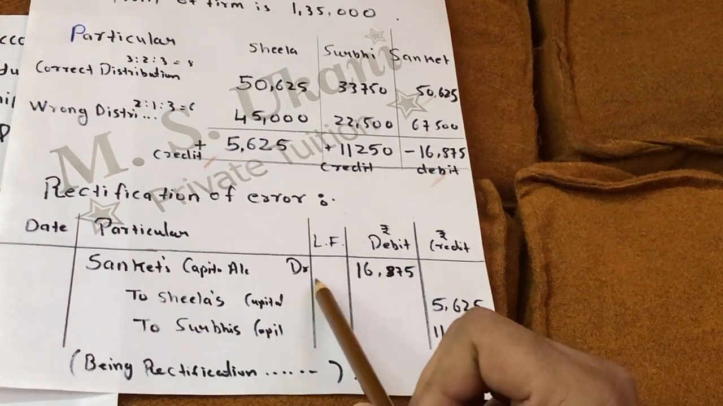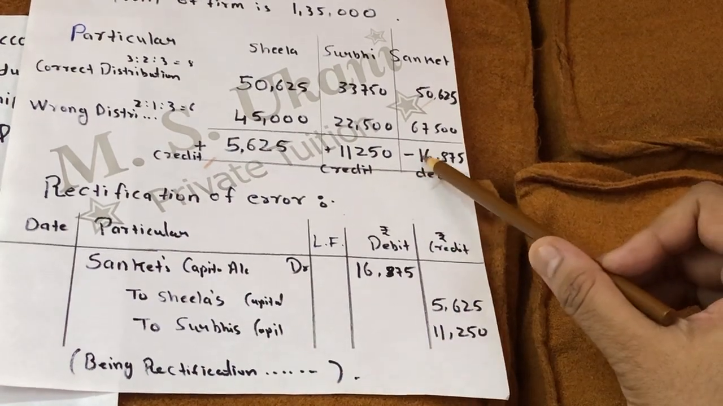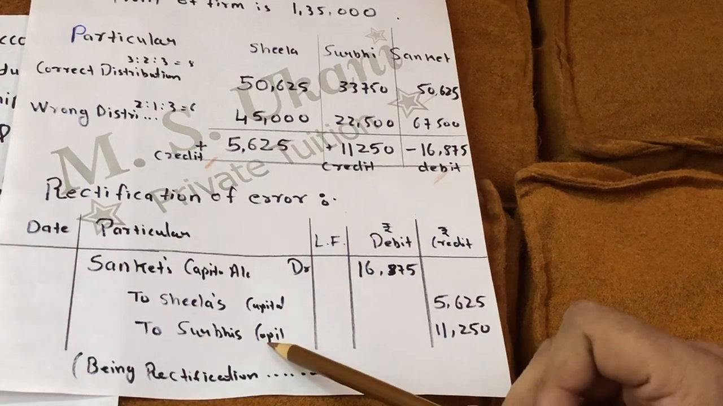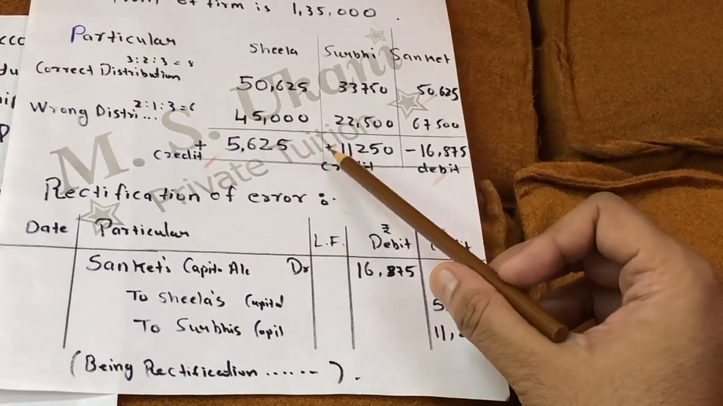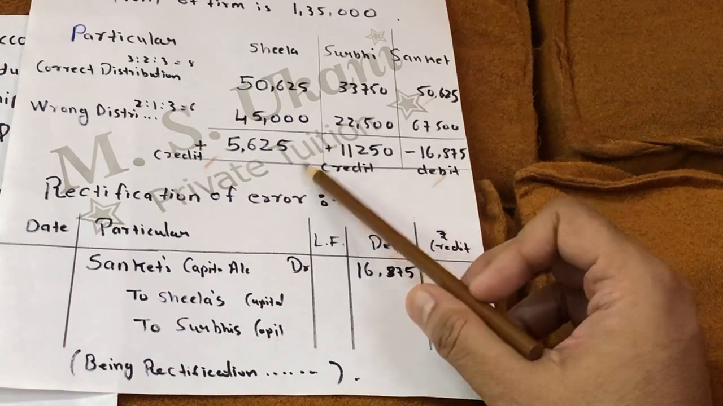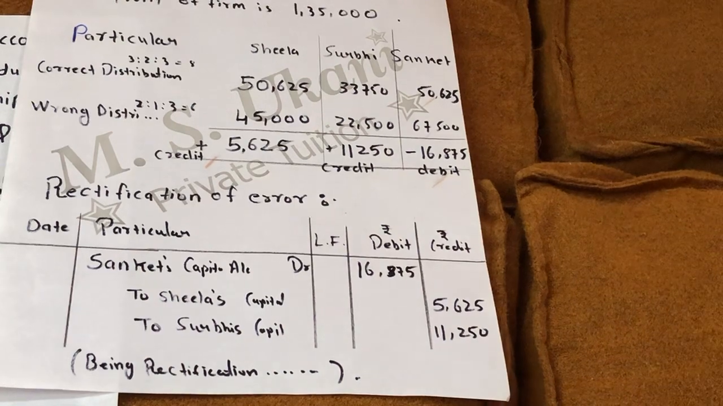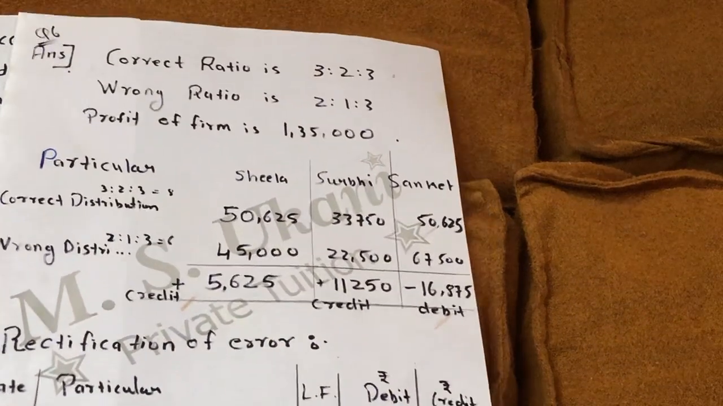Sanket's capital account debit. Why is it debit? Because our answer is coming in negative. To Sheila's capital, to Surbi's capital. These two partners are on the credit side because in the calculation both the partners' answers came in plus. That means it is a credit. Okay. So in this way we will rectify the error for sum number 6.